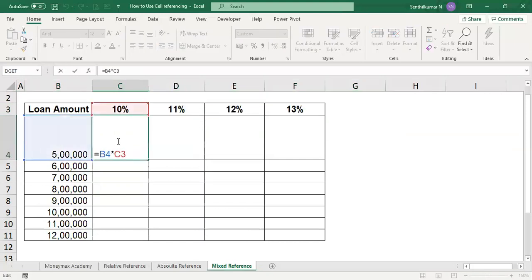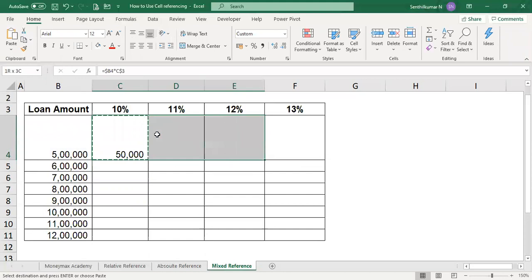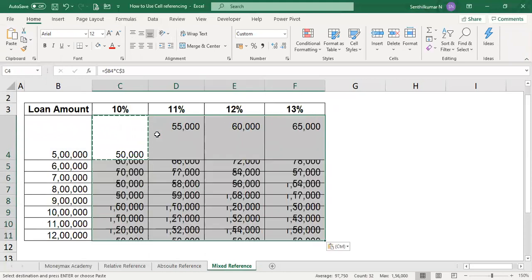So if it is B4, before B we give the dollar symbol because column B is constant. If it is C3, here 3 is the constant because the third row will be constant. Now you can copy paste wherever you want and get the data.